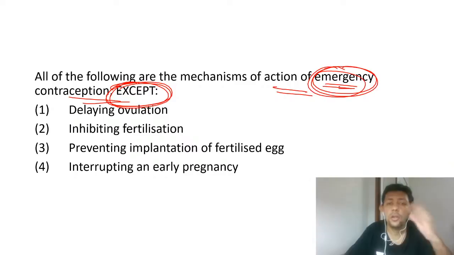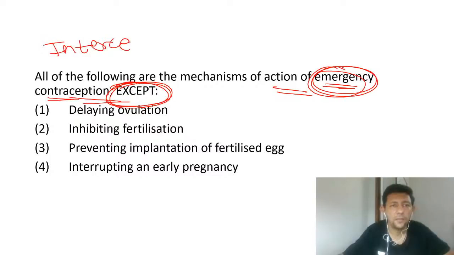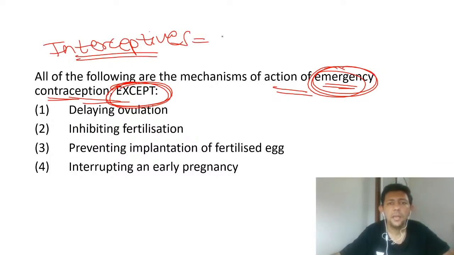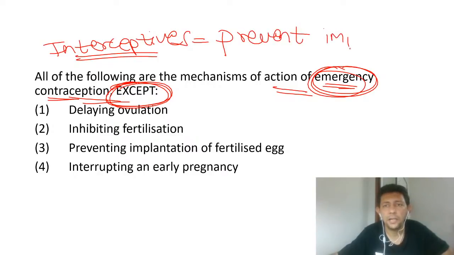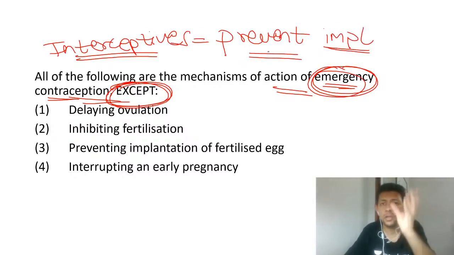So what can emergency contraception do and what can it not do? Please pay attention, emergency contraceptives are also called interceptives. What is the meaning of interceptives? It means their main action is to prevent implantation, because the act of sex is already over.